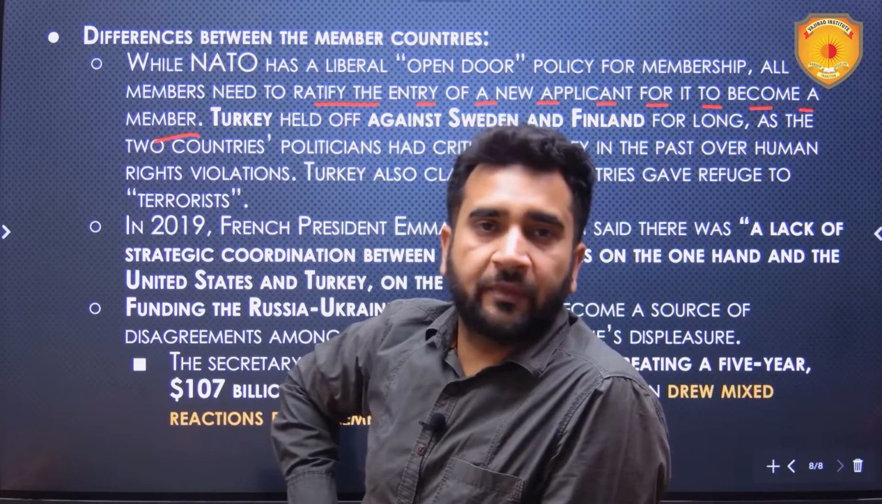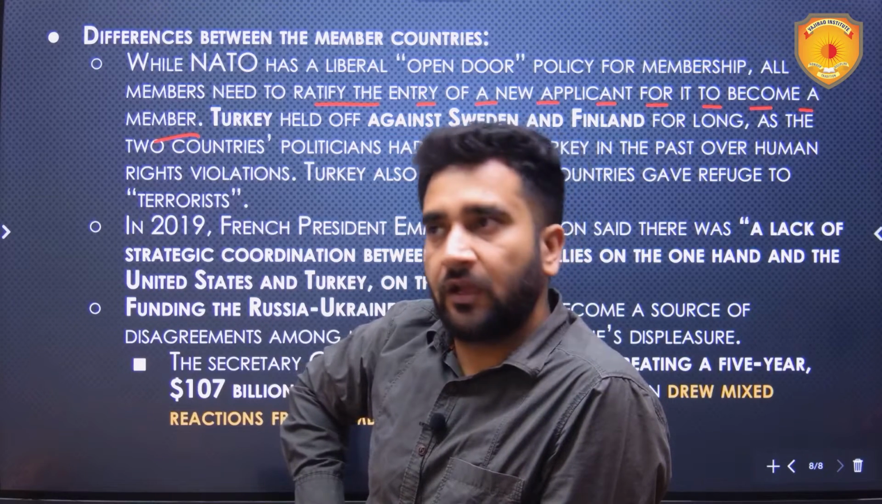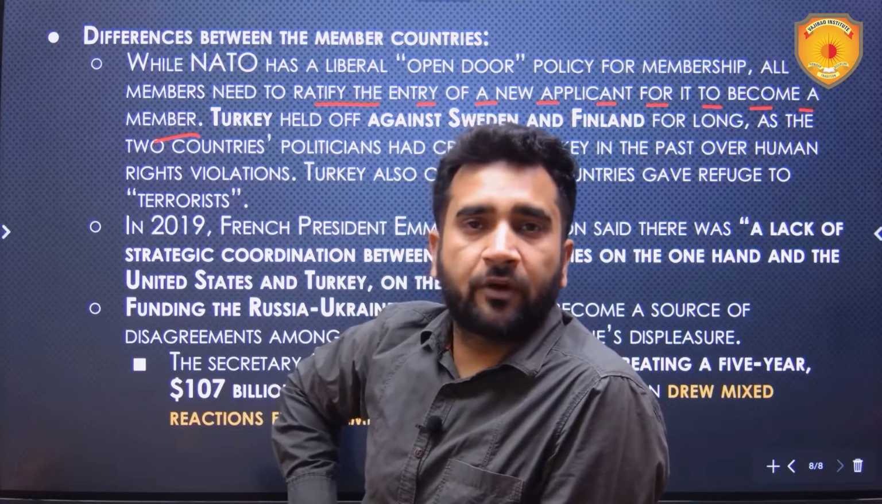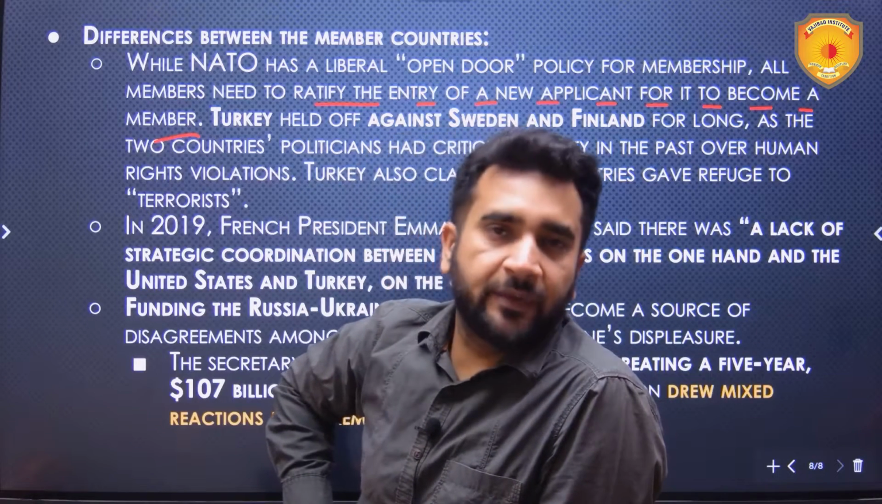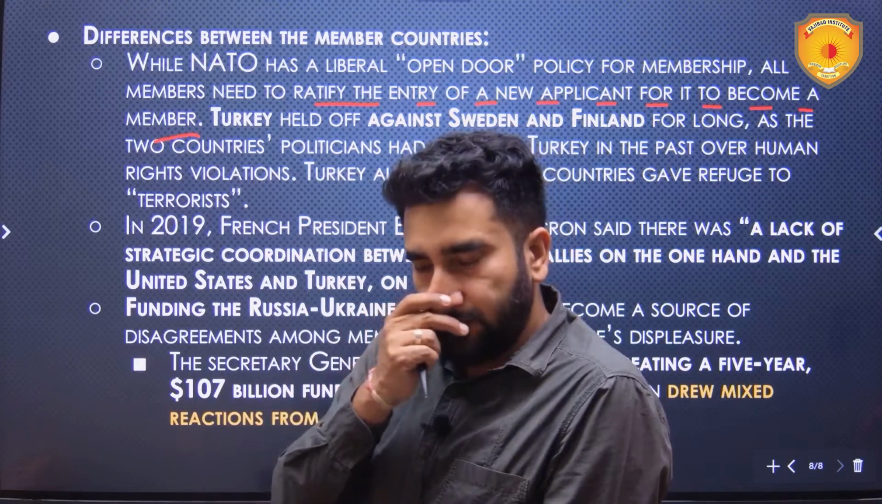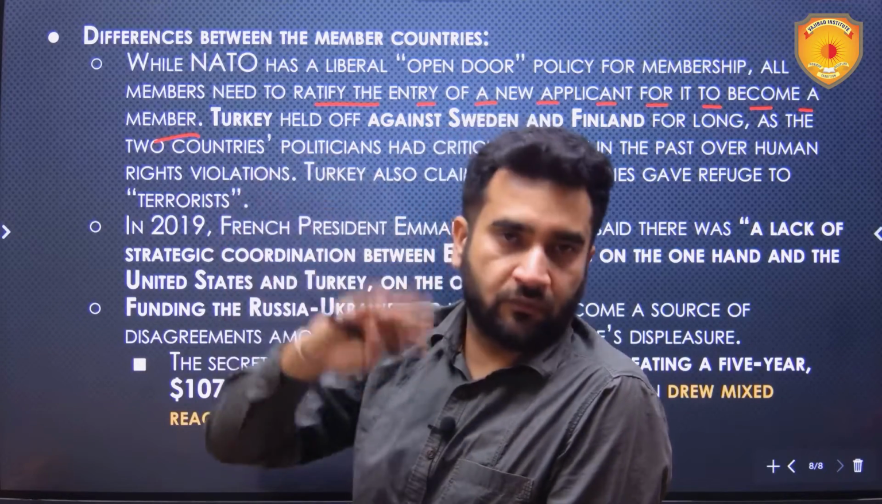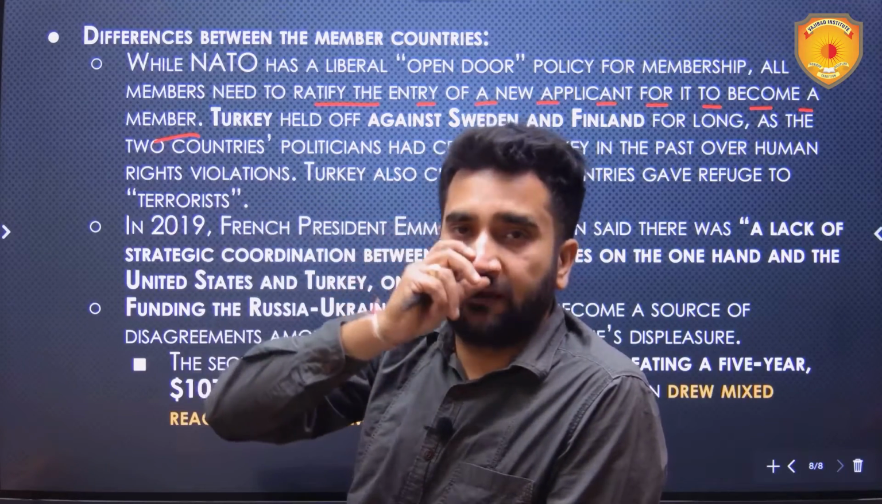Let's suppose I'm America and a proposal came from Sweden that Sweden wants to become a member of NATO. So I will pass it in my parliament, and if my parliament agrees that Sweden should become a member of NATO, then only it will become one. And likewise, ratification has to be done by every country.